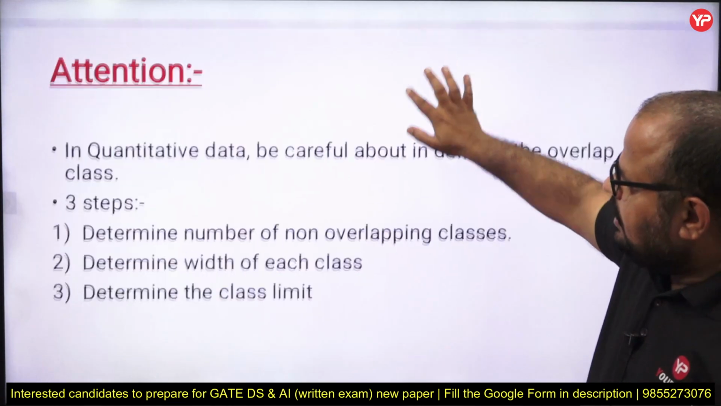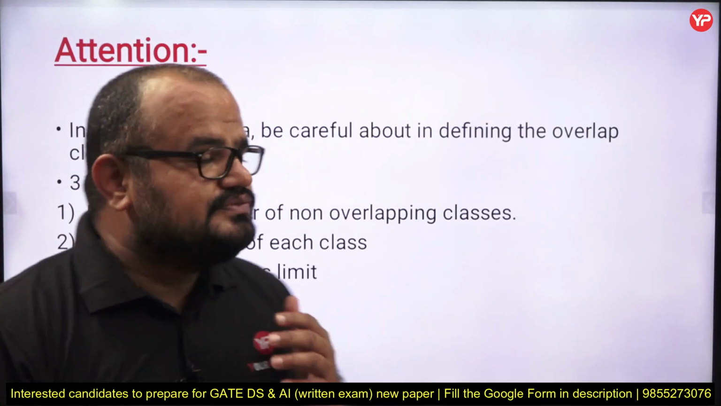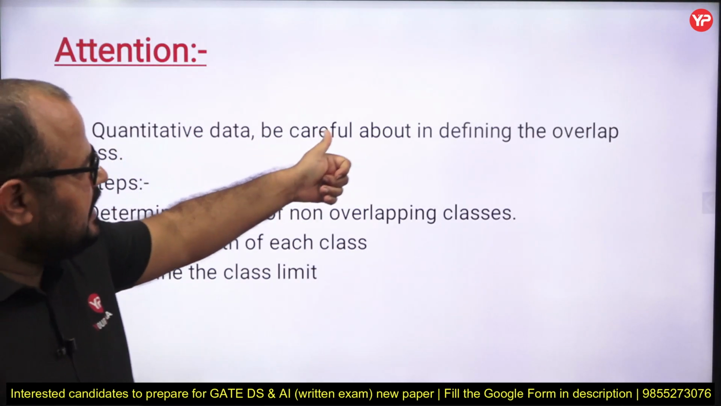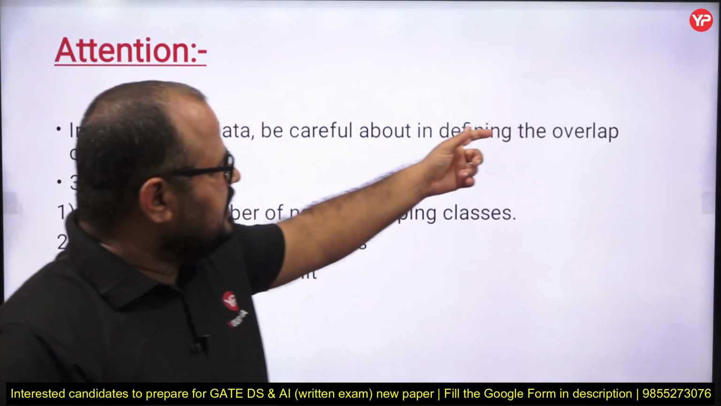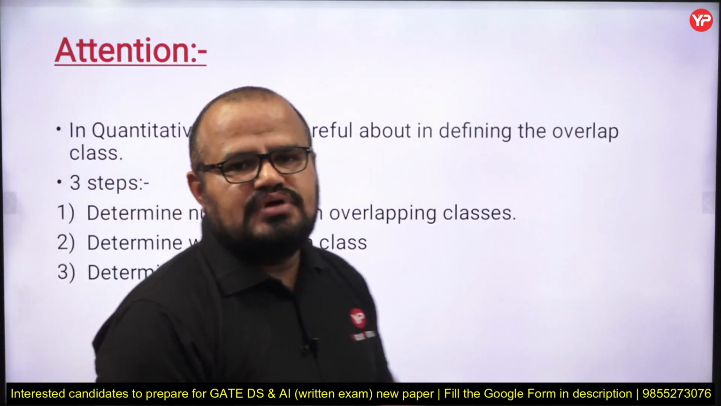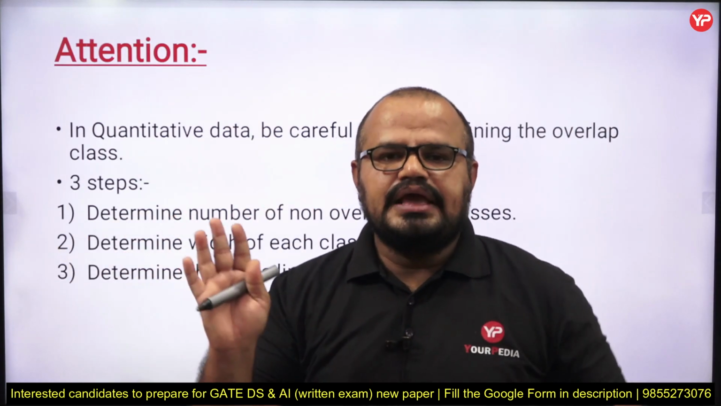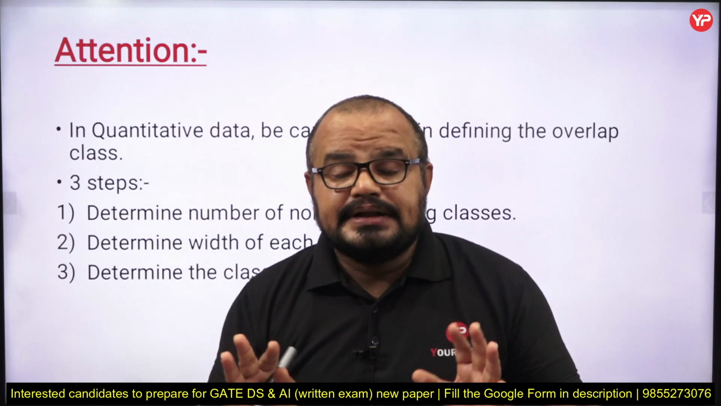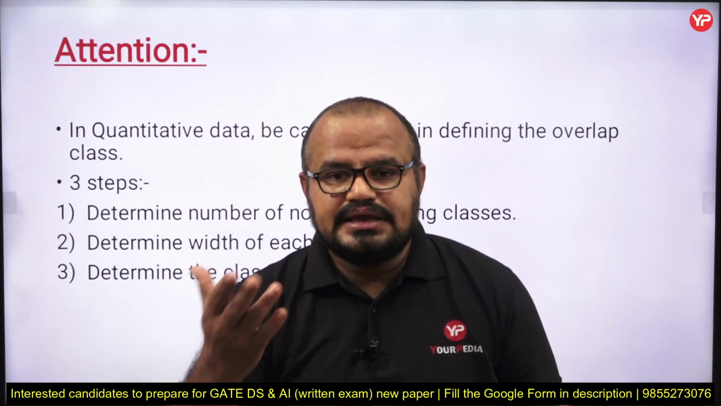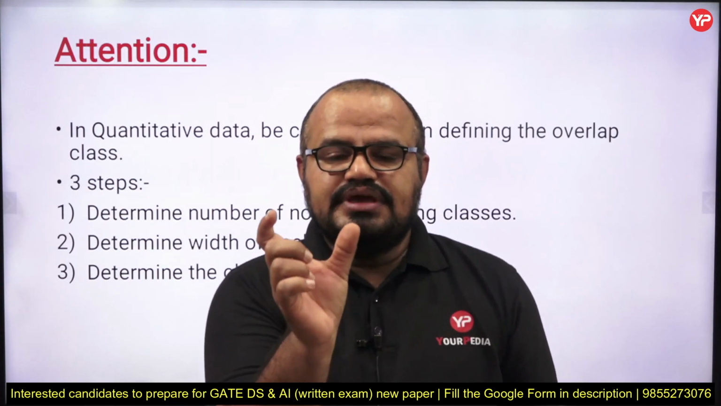Now here an important point comes into the picture, which is very important: in quantitative data, be careful about defining the overlap classes. Fine, defining the overlap classes, because in categorical data by default we have some type of classes, but in quantitative data we don't have the classes. So how can we make the classes? What range or interval do we have to consider?